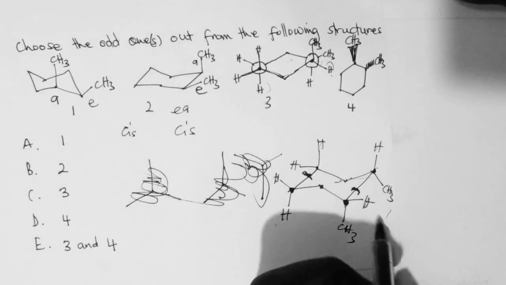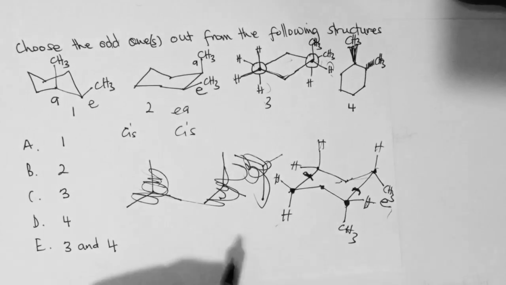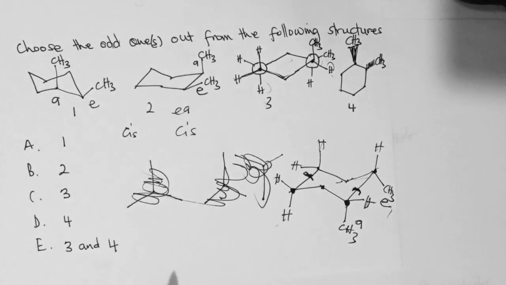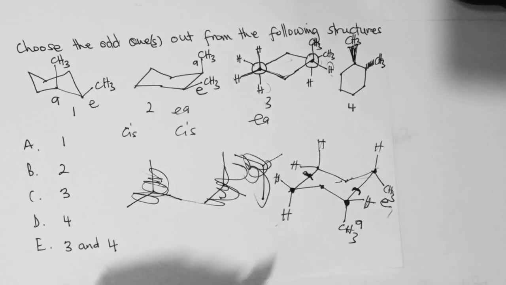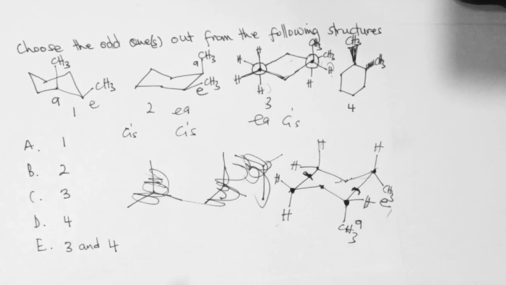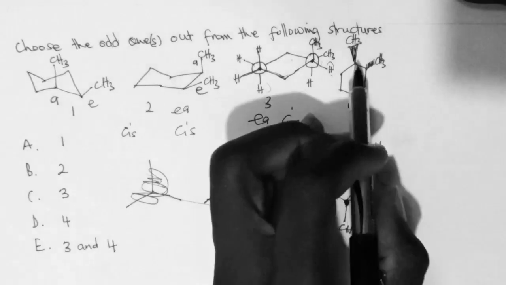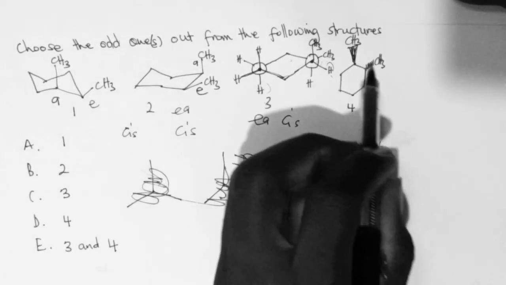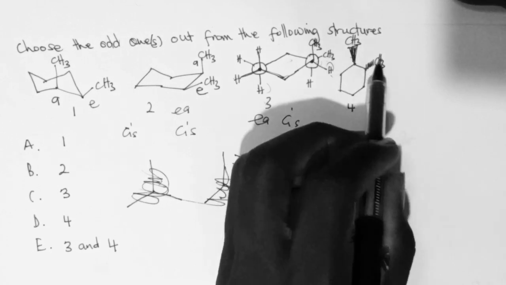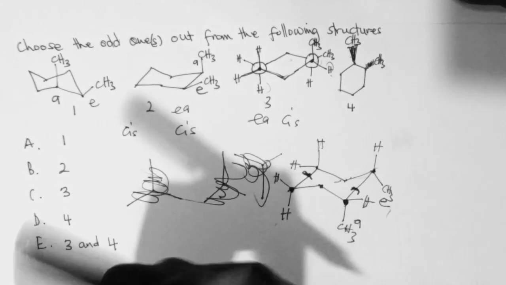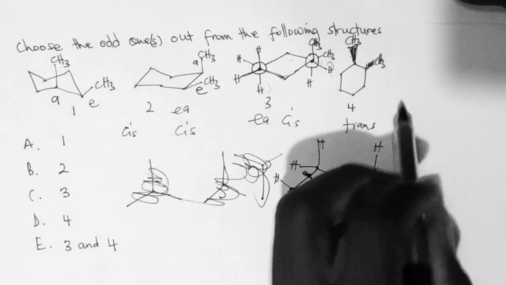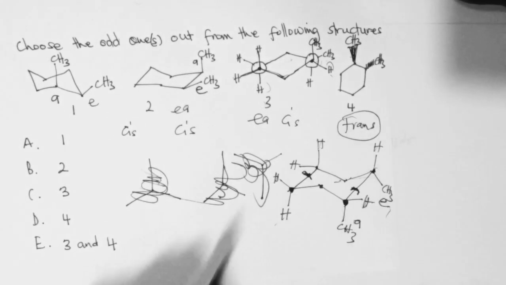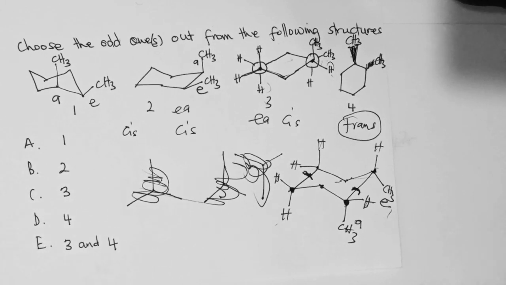You see that this is in the equatorial position, and this is the axial position. So it is EA. And EA in a 1,2 interaction is also a cis. So this is also a cis. Now, this is a 1,2 interaction, and you can see that this is a wedge bond, this is a dash bond, so this is a trans molecule. So of all these molecules, this is the only odd one out, which is 4. So the answer is D.